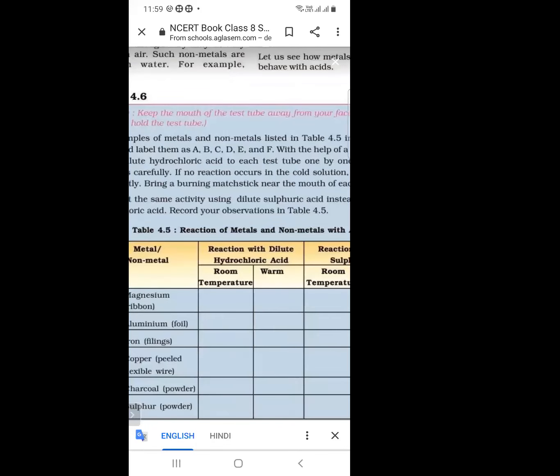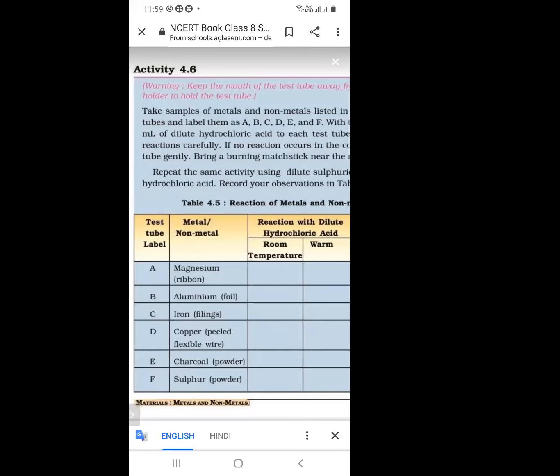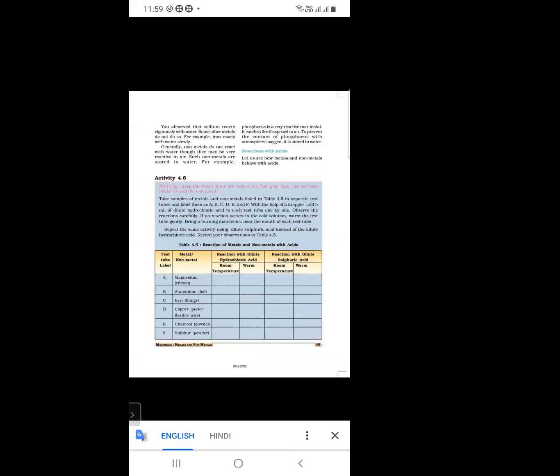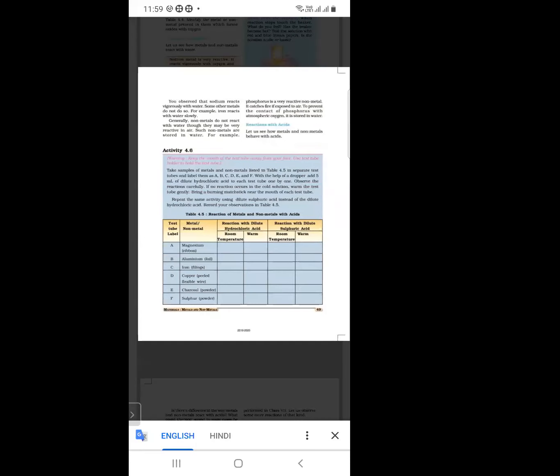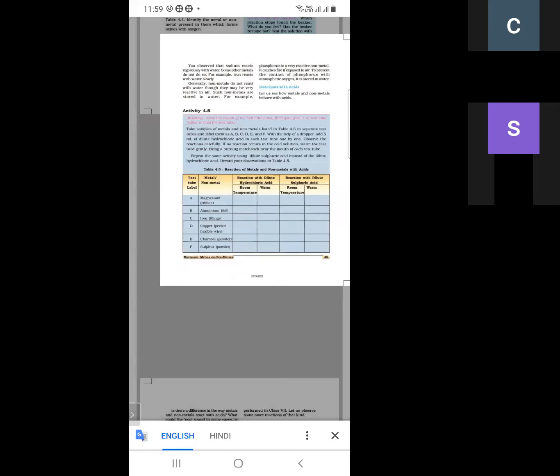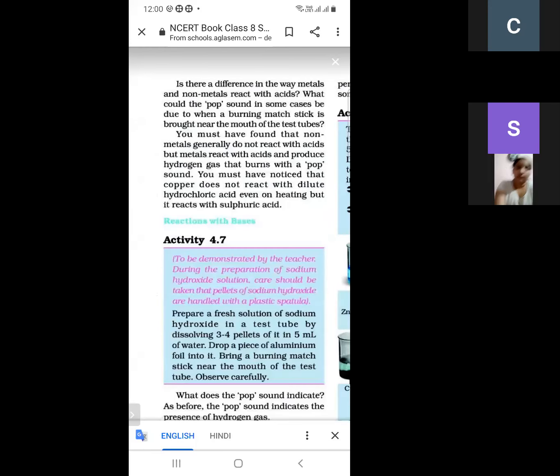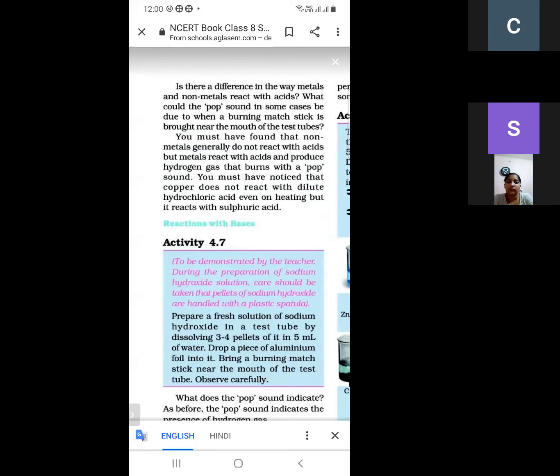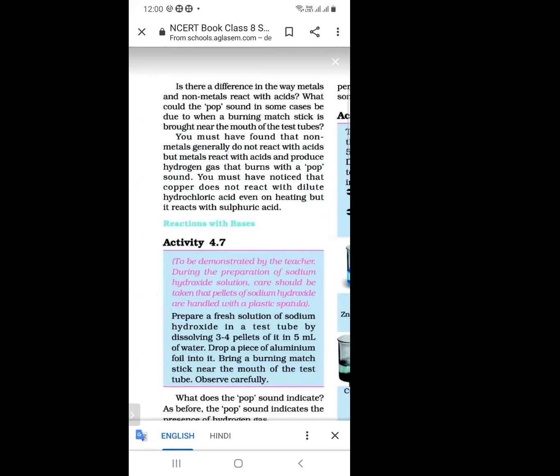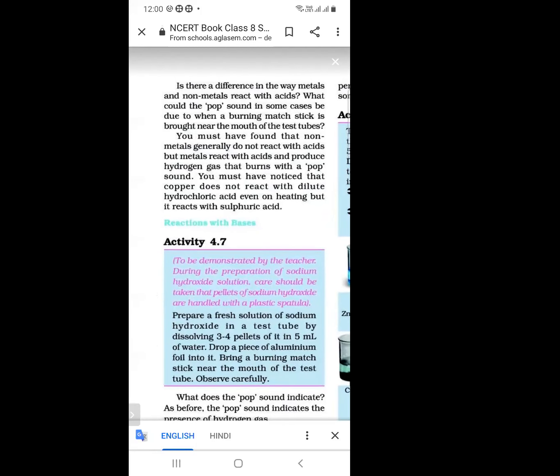There are some metals and non-metals: magnesium ribbon, aluminium foil, iron, and some non-metals, charcoal and sulfur. If we take these metals and non-metals and add some acid to them, what is the observation? When metals react with acid, they produce hydrogen gas with a pop sound. And what about non-metals? They do not react with the acids.